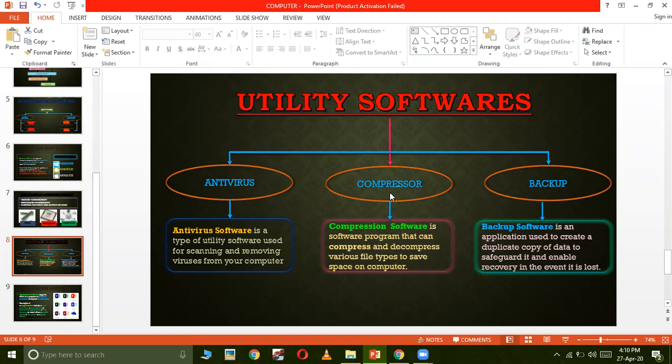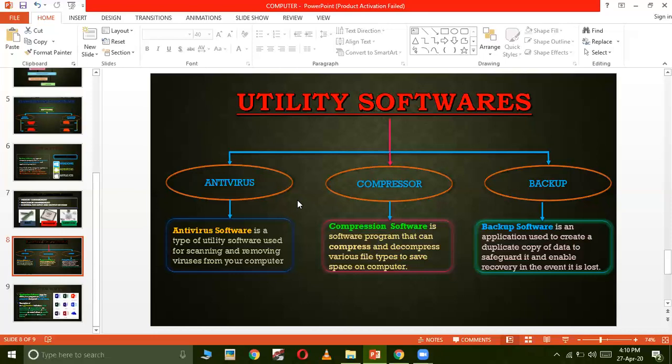So the compressor software's work is to compress the file and make it smaller so that you can save some space on your computer. And again, you need to decompress that file to give you the file which you want to open. For example, suppose I have saved this file and this presentation is taking 10 MB of space.